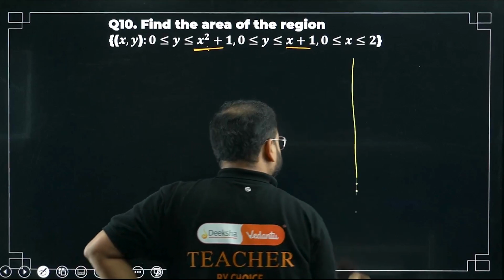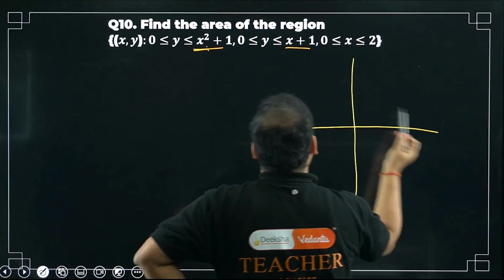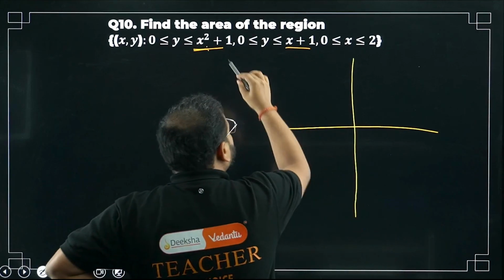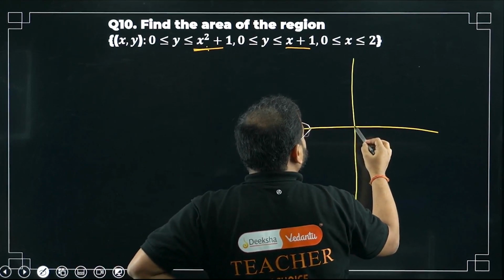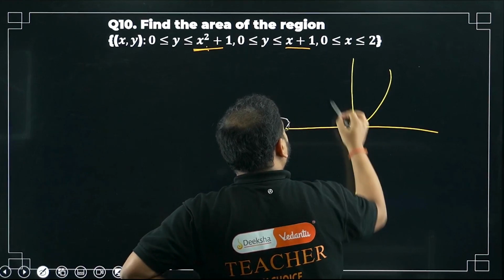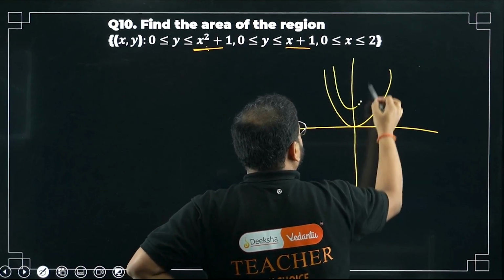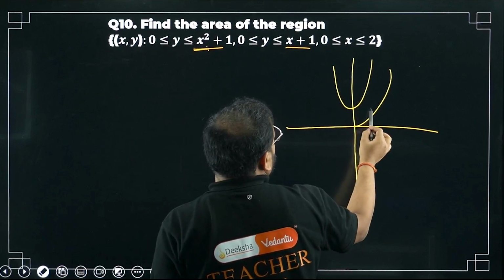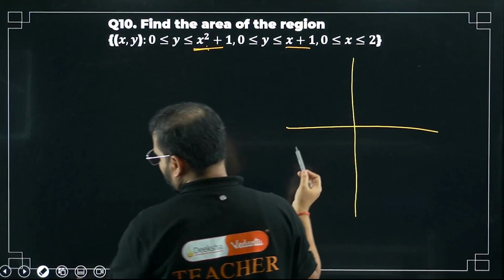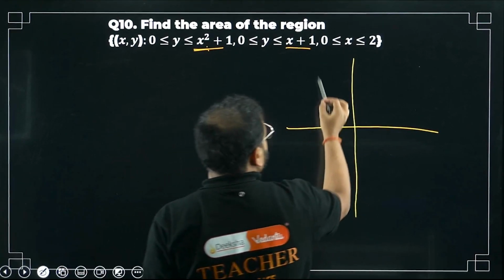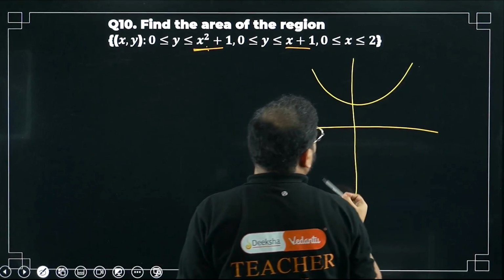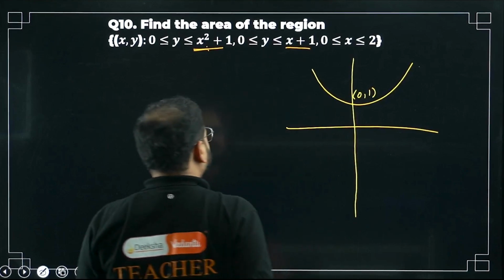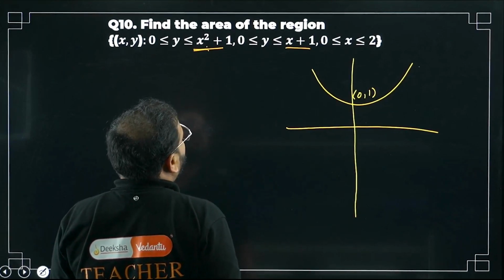Let's draw them. y equal to x square, bacha, is a curve symmetric about the y-axis. But plus 1 means moving up. So the curve was originally over here, but now it has moved up. Okay, chaliye, so I'll erase this. My answer will be this only, but I'll draw a little bigger. This is the curve. What is this point? 0, 1. Great. Now x plus 1.